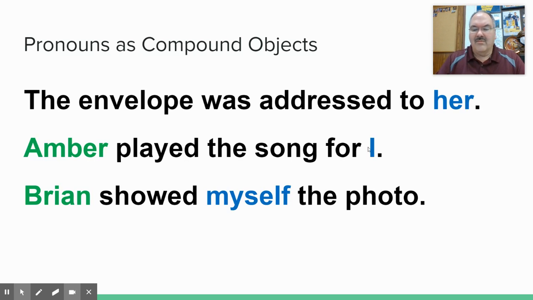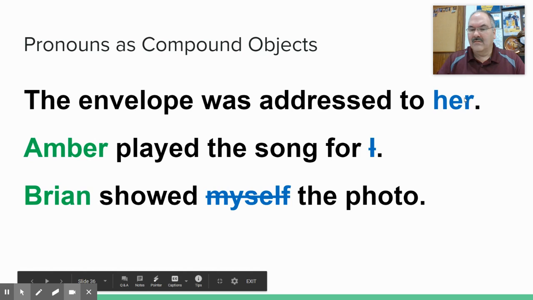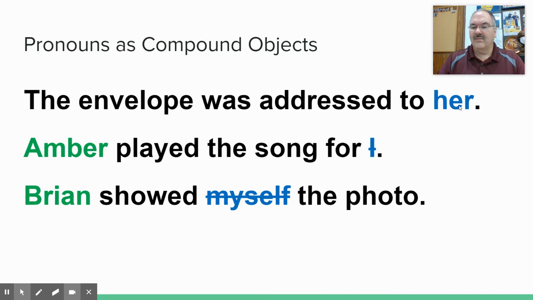Amber played the song for I. Something definitely doesn't sound right there. Brian showed myself the photo. Brian showed myself the photo? That doesn't sound right either. And those two are not. This one's fine. The envelope was addressed to her. That's fine. Amber played the song for I. Isn't right. Brian showed myself the photo. Isn't right either. What would you put there?